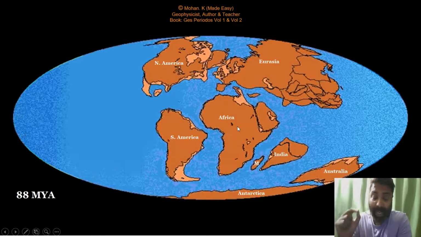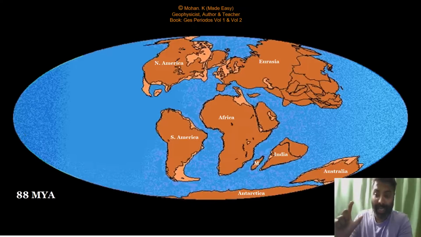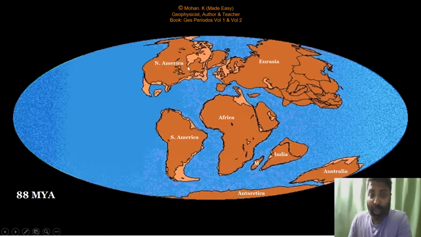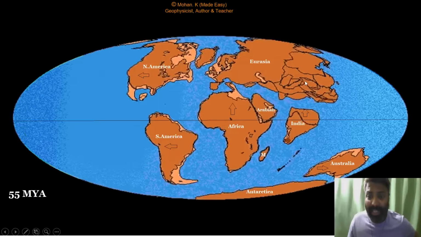The word Gond comes from the central Indian tribe who live presently in Madhya Pradesh. So Laurasia comes from the Canadian plateau called the Laurentian Plateau in the northeastern part of North America here. So Laurentia comes from Canada, and the word Gond comes from the central Indian tribe called Gond in Madhya Pradesh. Notice India drifted from all these surrounding continents 88 million years ago and drifted in a northeast direction, and slowly we can notice India collided with the Eurasian landmass. So the Tethys Sea sediments here were squeezed, compressed and uplifted into the mighty Himalayas and Tibetan Plateau.